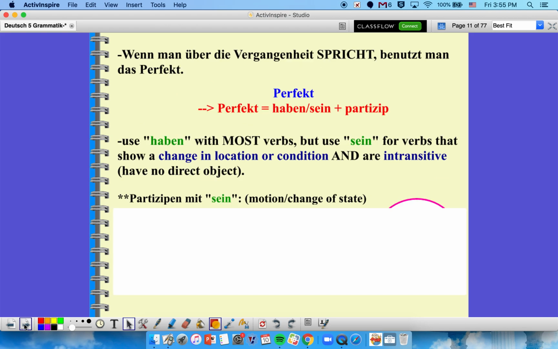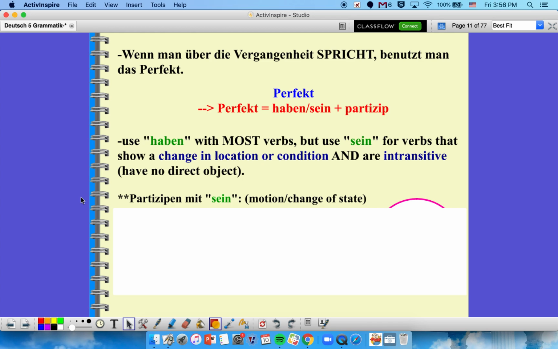All right, moving on. So, wenn man über die Vergangenheit spricht, so when you're talking about the past, benutzt man das Perfekt. So in English we call it the present perfect because it uses a present tense helping verb with a past participle to form the past tense. Now we do have this in English, we just don't use it all the time like they do in German.